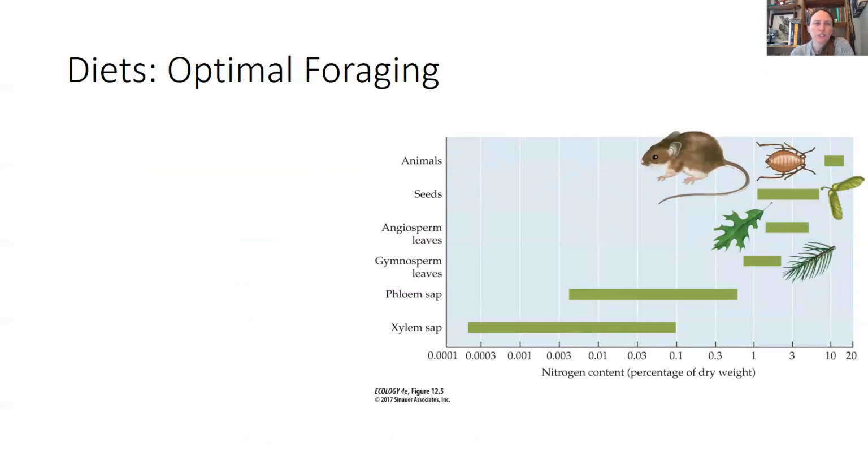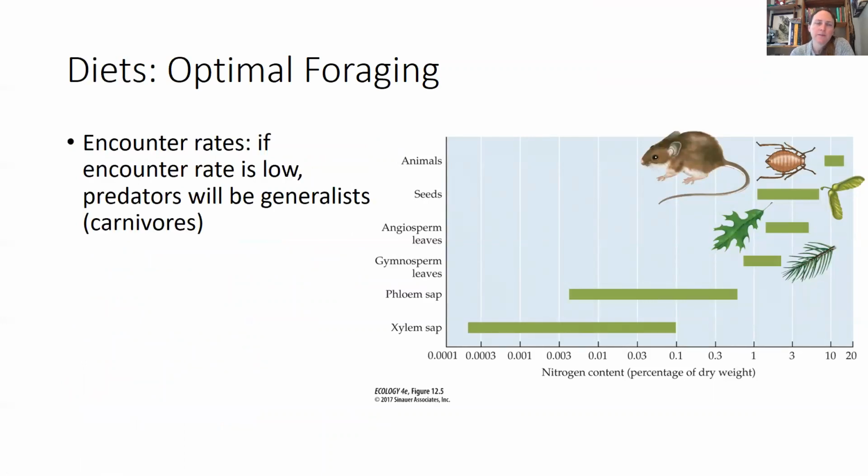So optimal foraging is this idea that diet is influenced by both encounter rates. So if the encounter rate is low, then predators will tend to be generalists because they will want to prey on lots of different things if it's hard to find a certain type of prey. And so a lot of carnivores are generalists.